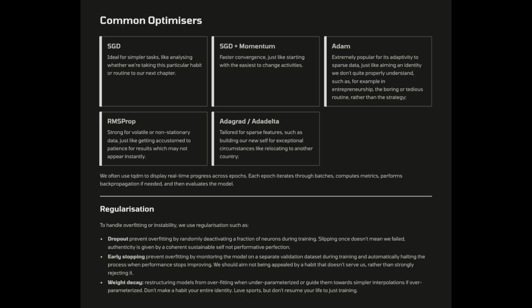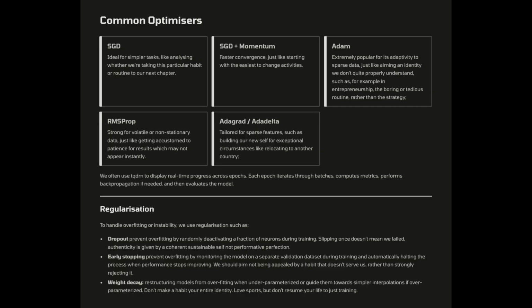AdaGrad/AdaDelta, tailored for sparse features, such as building our new self for exceptional circumstances like relocating to another country. We often use TQDM to display real-time progress across epochs. Each epoch iterates through batches, computes metrics, performs backpropagation if needed, and then evaluates the model. To handle overfitting or instability, we use regularization such as dropout, which prevents overfitting by randomly deactivating a fraction of neurons